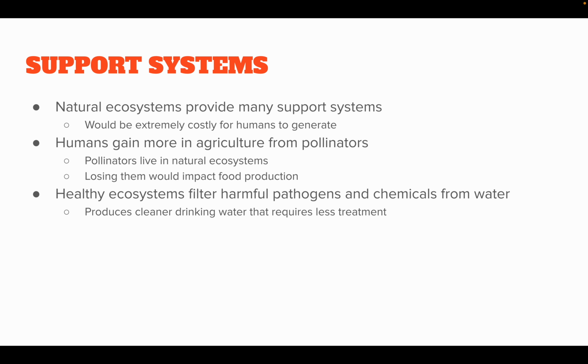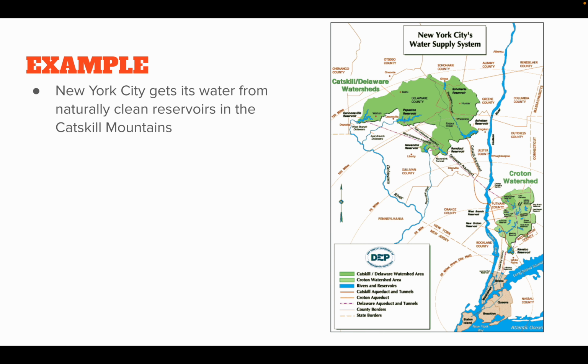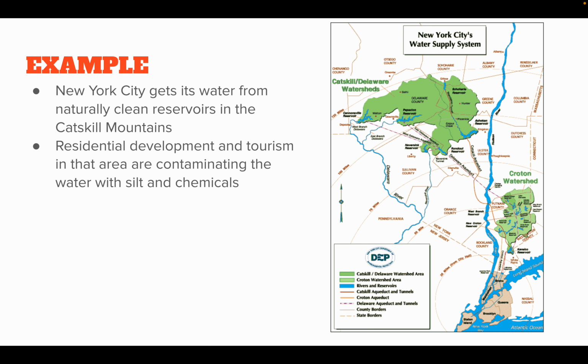So healthy ecosystems filter harmful pathogens and chemicals from water. We talked about this when we were talking about wetlands especially, acting as water filtration systems for our freshwater sources. So it produces cleaner drinking water that requires less treatment. A classic example is New York City. New York City does not get its water from the immediate area. It actually gets its water from the Catskill Mountains in reservoirs.